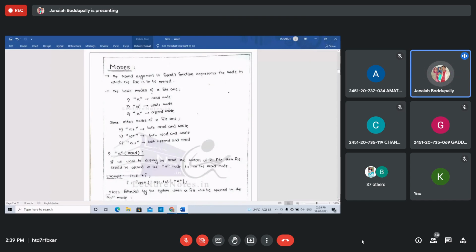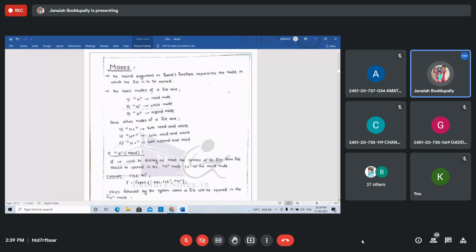The second argument in opening the file. Whenever you are opening a file, there are two arguments: the file name, comma, and the second one is the mode of the file. What are the different modes of the files? The basic modes are: r is read mode, that file is only for reading. w is write mode, you can also write data in that file. a is append mode, already there, you can add.